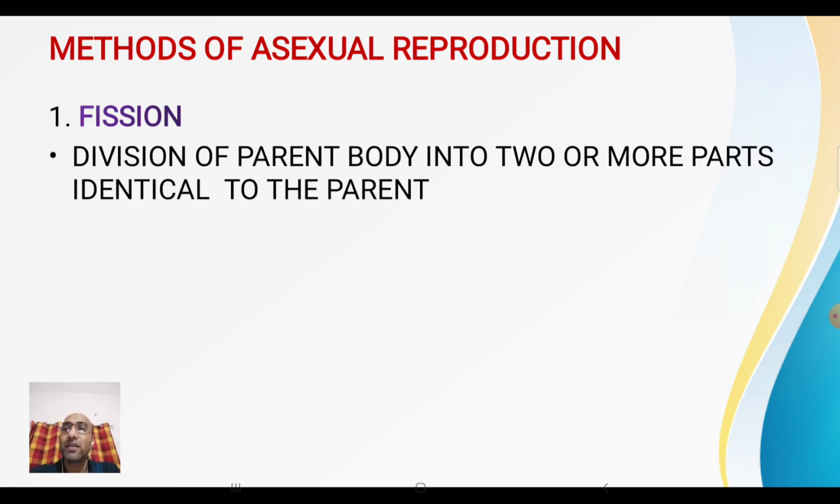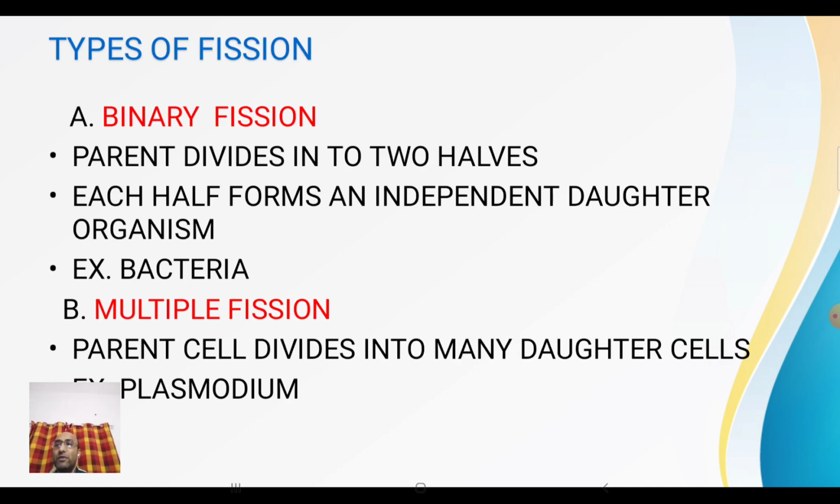What is fission? It is the division of the parent body. So in this process, the parent body divides into two or more parts which are identical to the parent. Got it? It's a very common method of reproduction in case of bacteria and protozoans like amoeba, paramecium, etc.